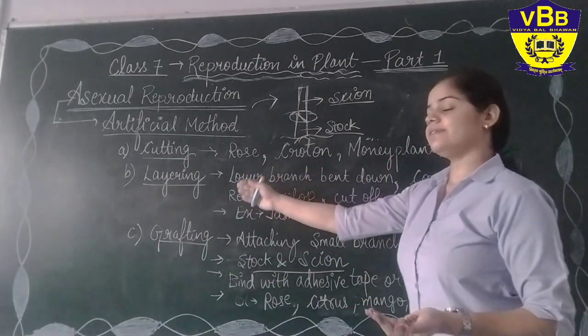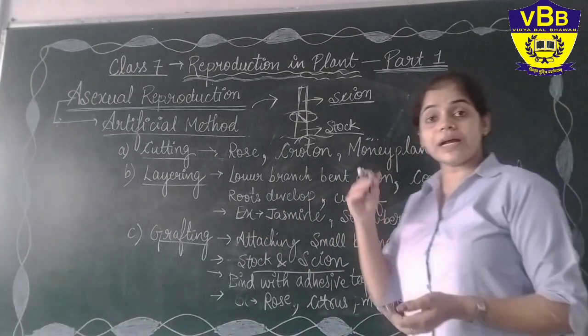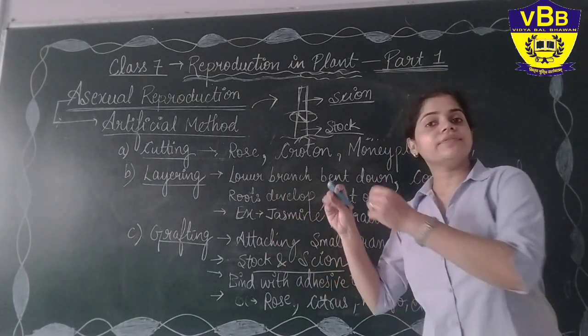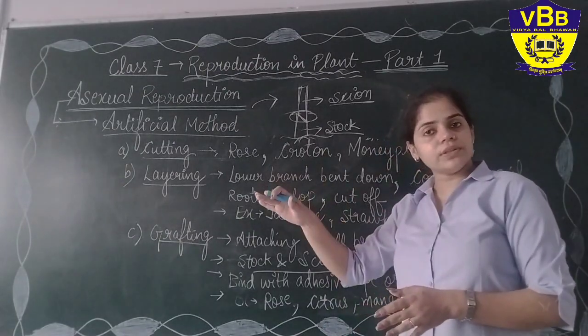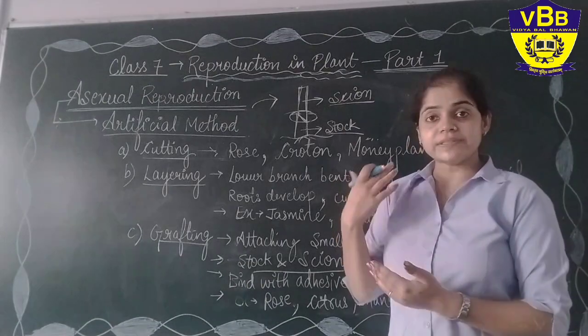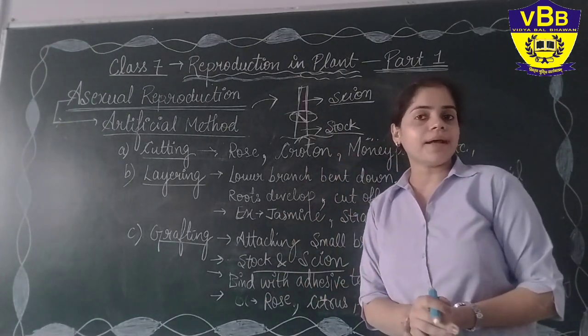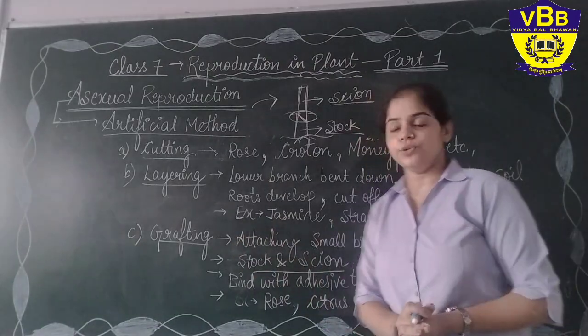So in the layering method, you just bend down the branches, let them grow and give roots, and cover them with soil. Afterwards, when the roots have started growing and giving support to that individual plant, it is cut from its main branch and starts growing as a new plant.